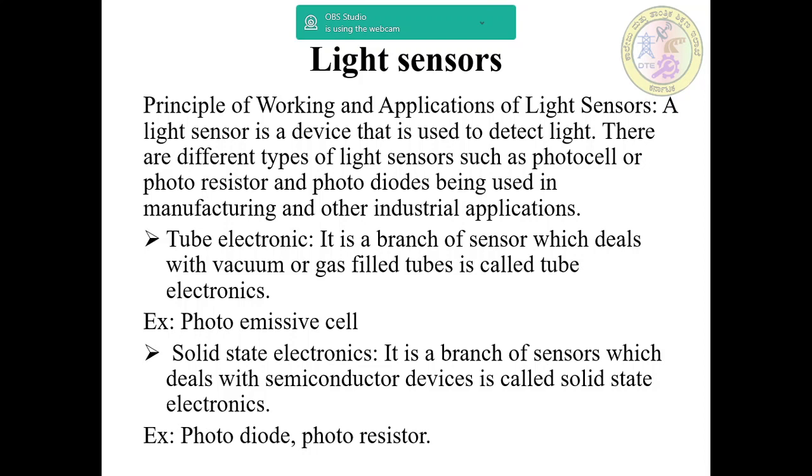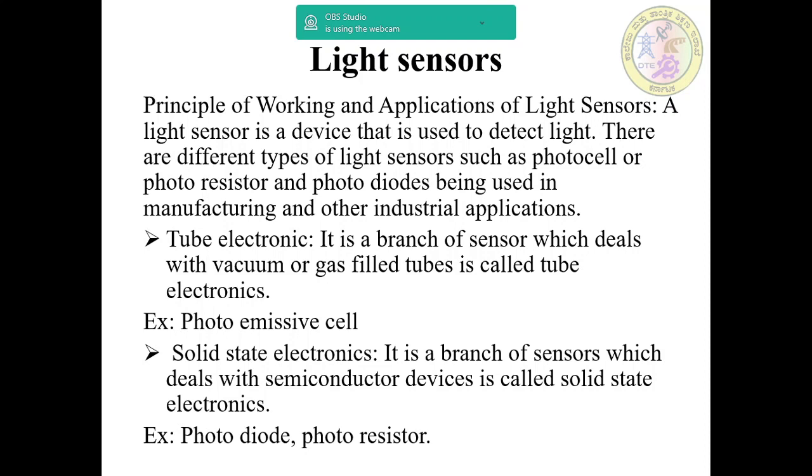When light impacts any material, the electrons may glow or current may be generated; that is nothing but a light sensor. Again, these light sensors are classified into two types: tube electronics as well as solid state electronics.